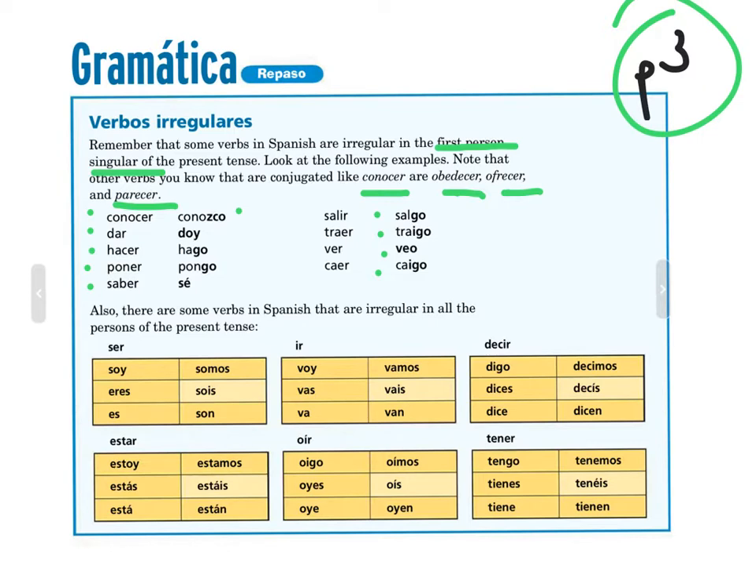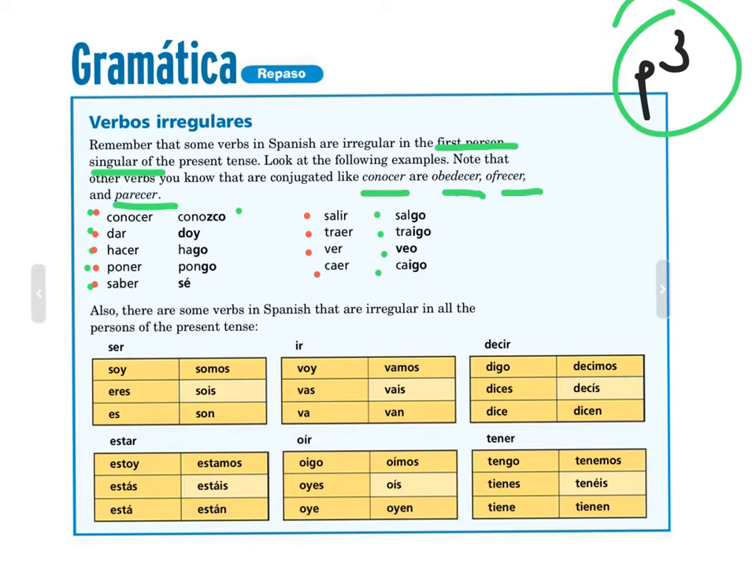Really quick, let's go through some definitions. Conocer means to know, dar means to give, hacer to do or to make, poner to put or to place, saber to know, salir to go out, to exit, traer to bring, ver to see, y caer to fall.